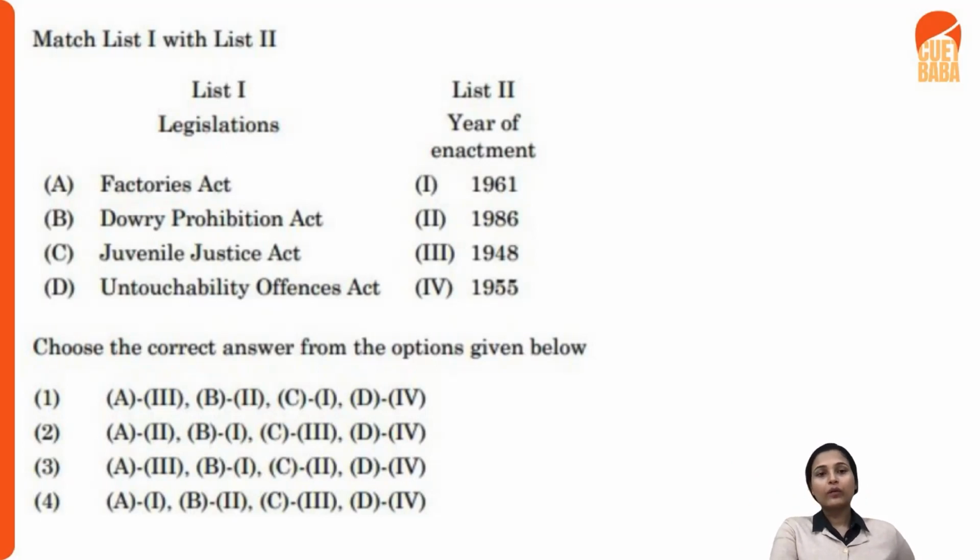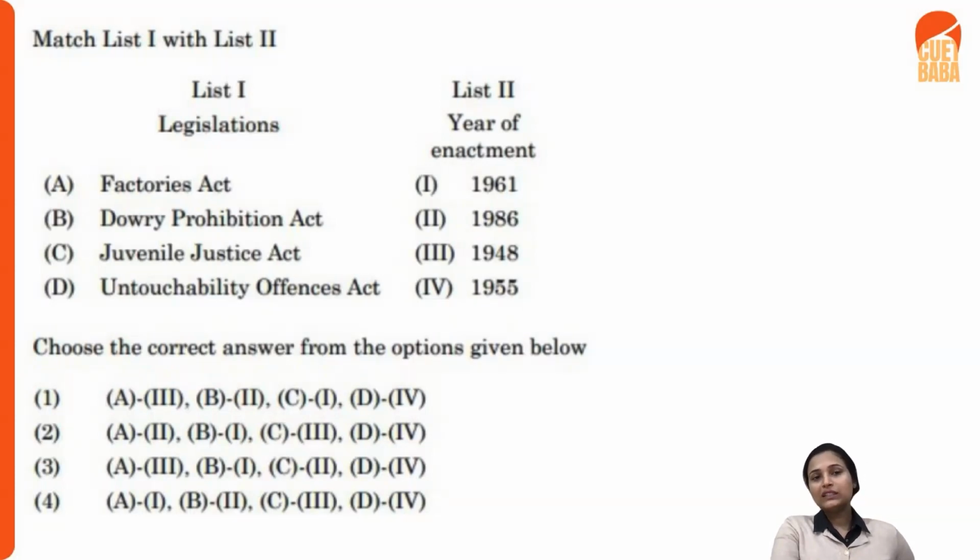So here you need to understand when the Dowry Prohibition Act was enacted. Either it was enacted in the year 1961 or 1986. You have to understand that your Dowry Prohibition Act was enacted in the year 1961, right? So here your correct answer would be the third one, because as per A, it is Factories Act in the year 1948, Dowry Prohibition Act in the year 1961.